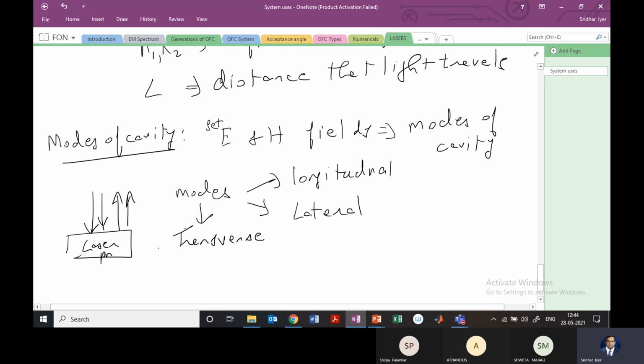You must be aware of the transverse fields which are orthogonal or perpendicular. These modes will determine the characteristic of the radiation pattern, or how the output of the laser is going to look, right?